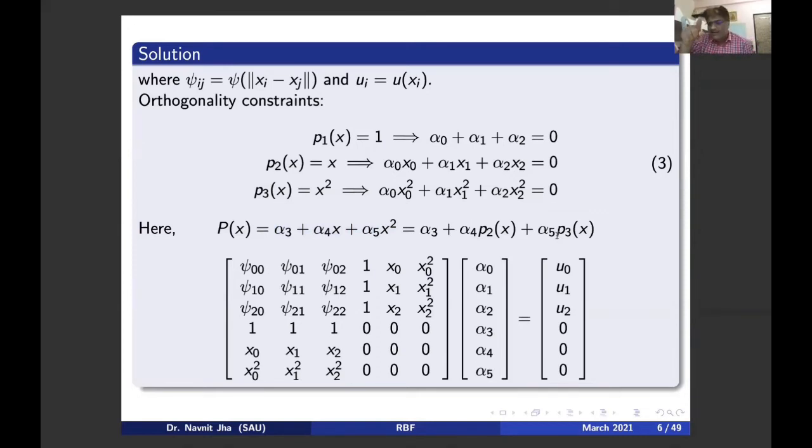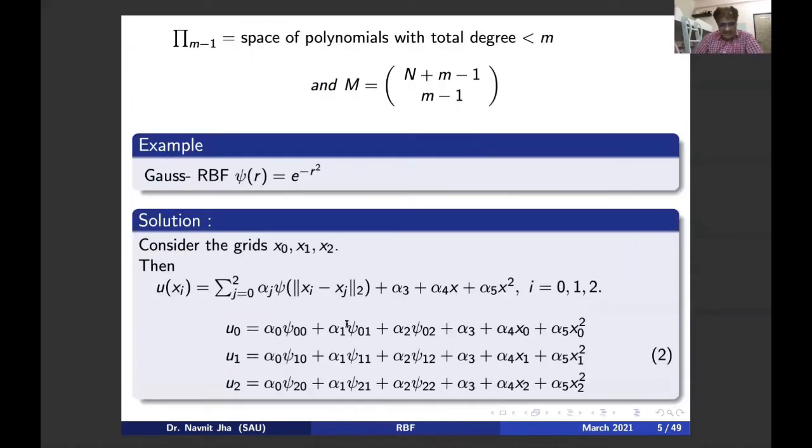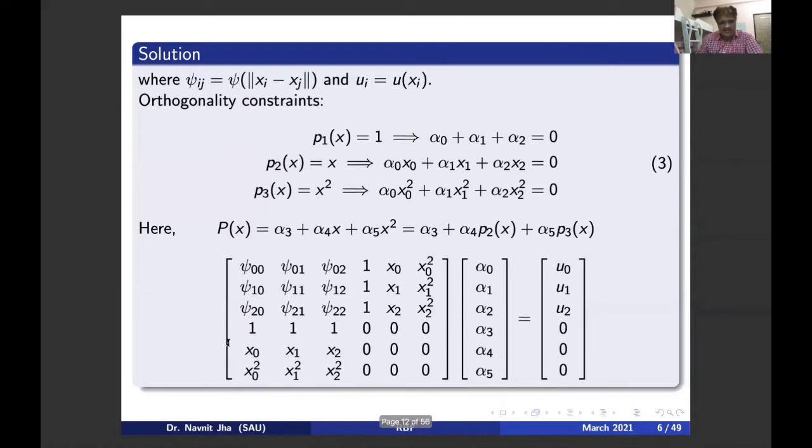Now we have 3 additional equations obtained from the orthogonality condition and 3 equations obtained from the radial basis interpolation. So now I have 6 equations, and 6 unknowns can be easily calculated. Just utilize these last 3 equations and these 3 equations in the matrix form.